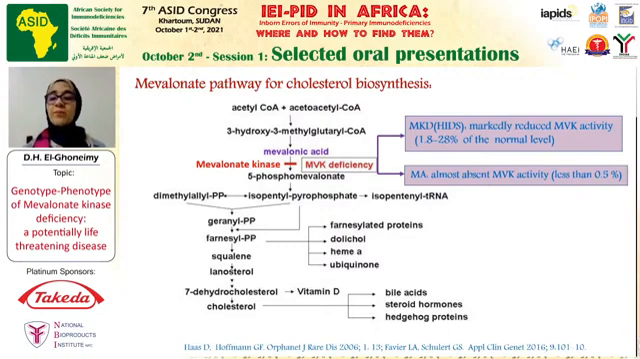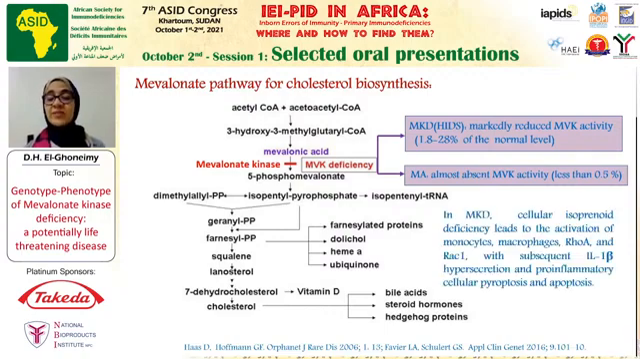Going to the pro-inflammatory state characteristic of this disorder, it has recently been identified that cellular isoprenoid deficiency leads to the activation of monocytes, macrophages, RhoA and Rac1, with subsequent interleukin-1 beta hypersecretion and pro-inflammatory cellular pyroptosis and apoptosis.